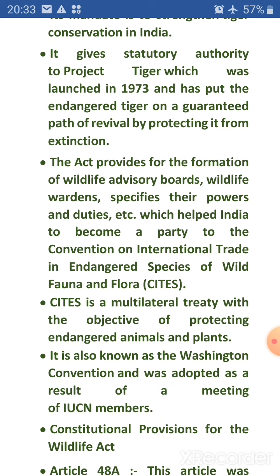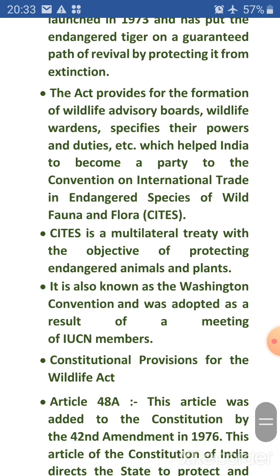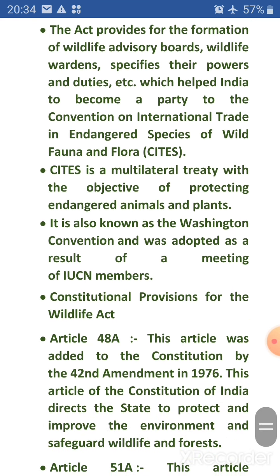CITES is a multilateral treaty with the objective of protecting endangered animals and plants. It is also known as the Washington Convention and was adopted as a result of a meeting of IUCN members.